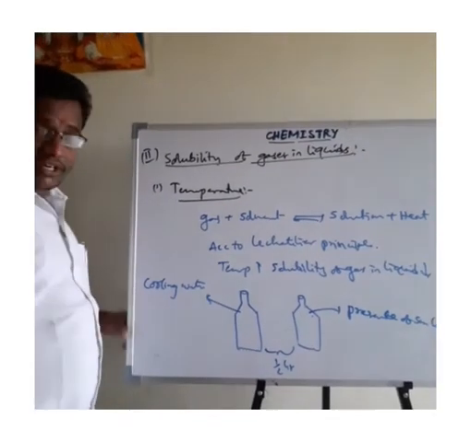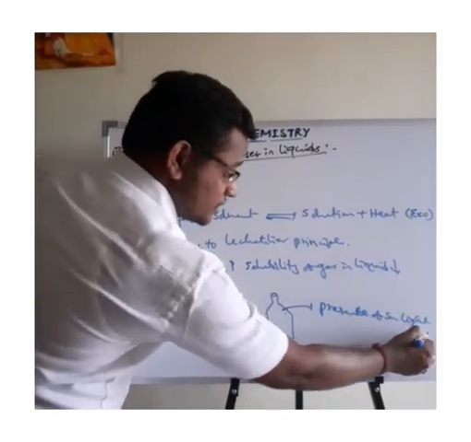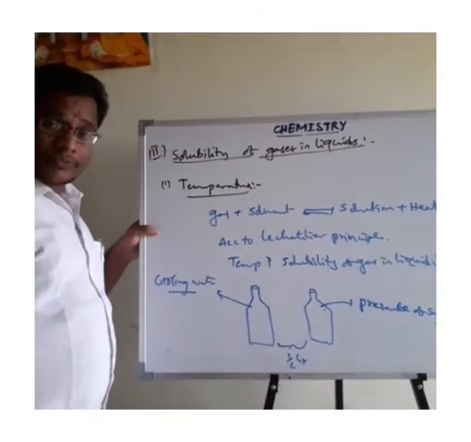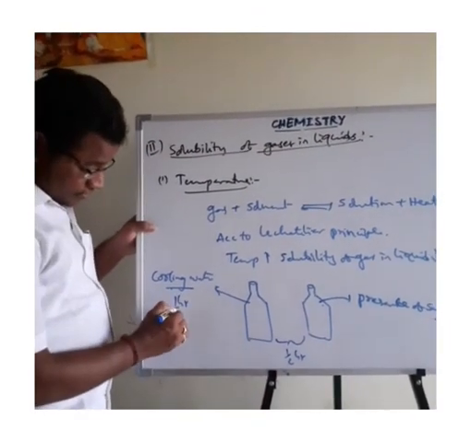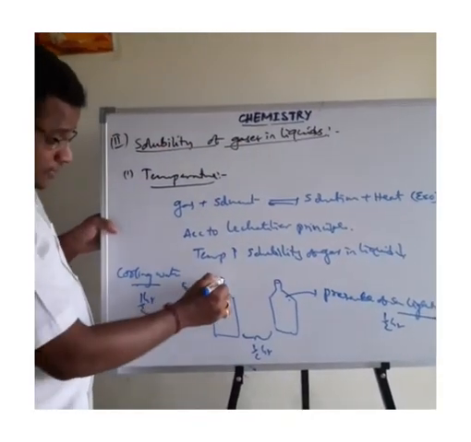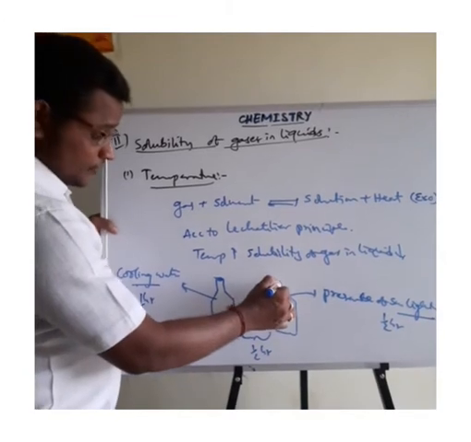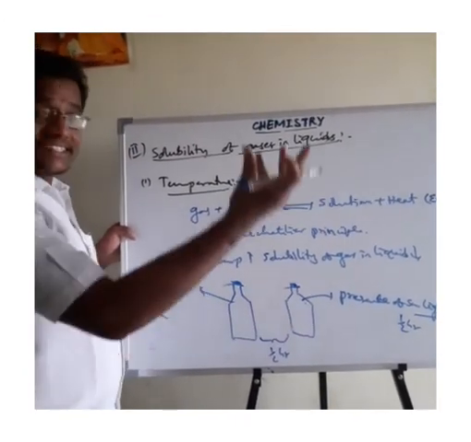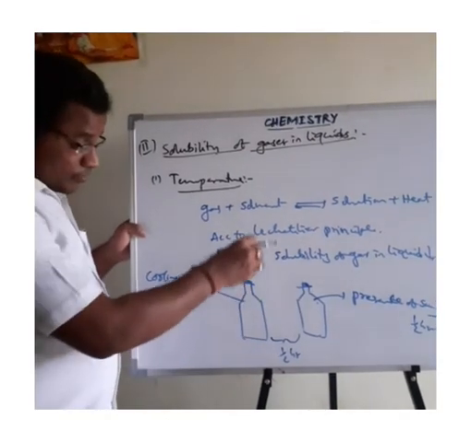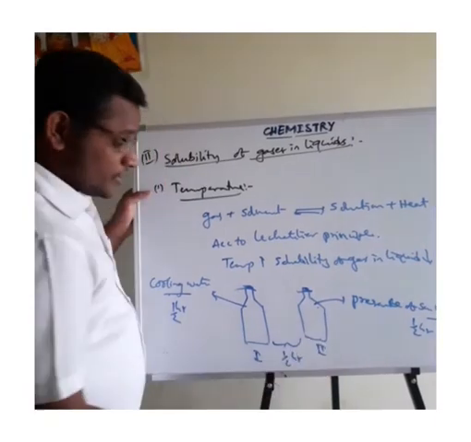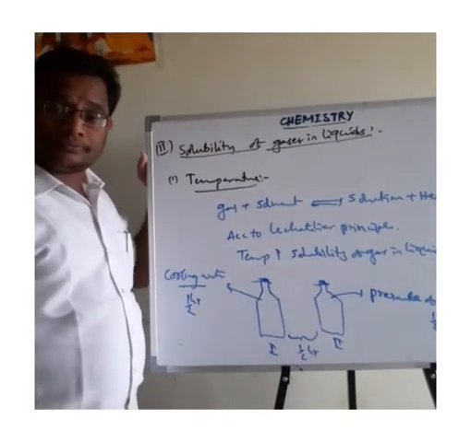In the presence of sunlight, the temperature is higher. In cooling water, the temperature is lower. After half an hour, open both bottles. From which bottle is more gas dissolved? In the second beaker, more gas is dissolved.